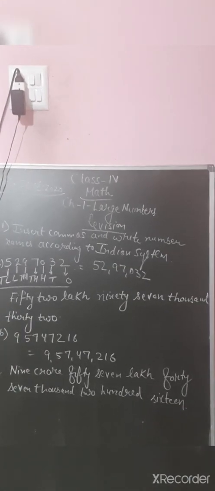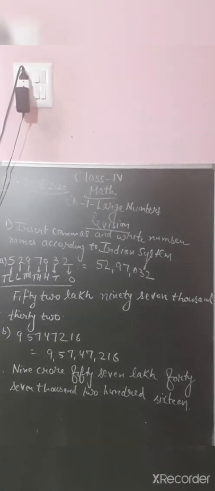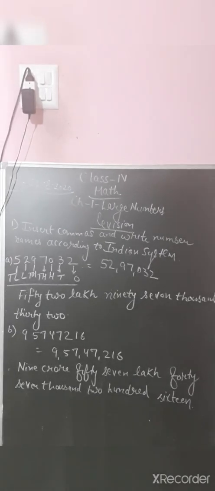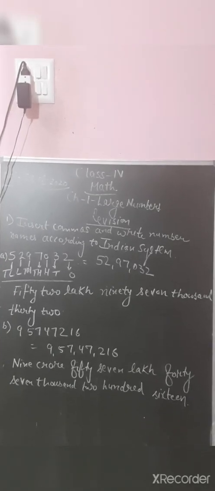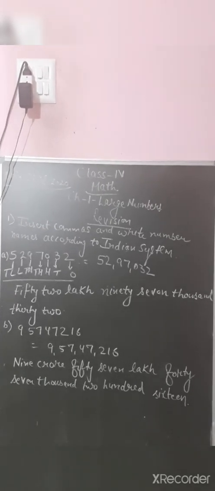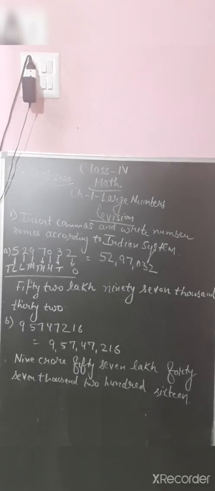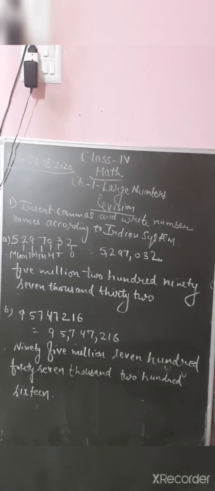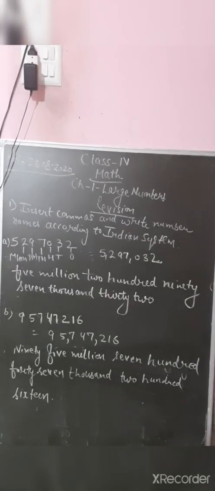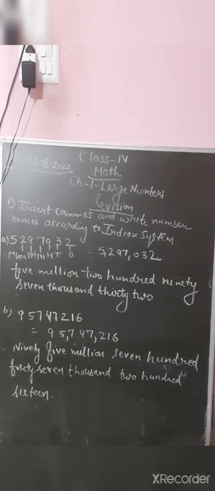What we are speaking: 9 crore, after 9 insert a comma, then 57 lakh, after 57 comma, then 47,000, then comma after 47 and then 216. So you have to write the number name 9 crore 57 lakh 47,216.